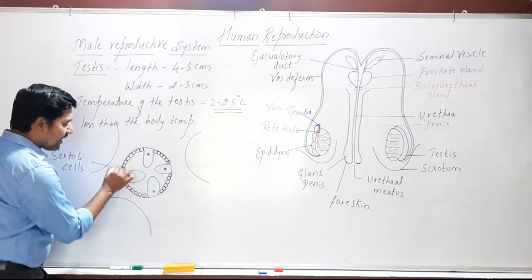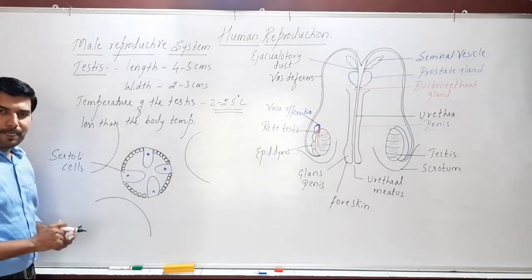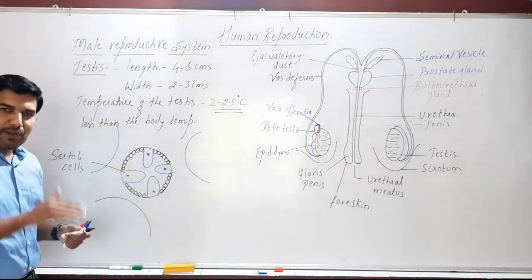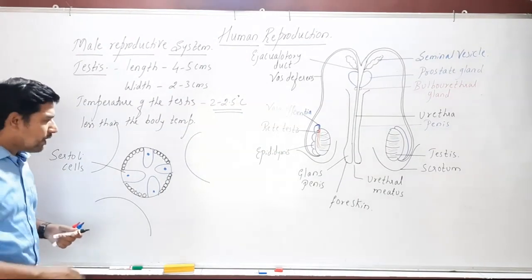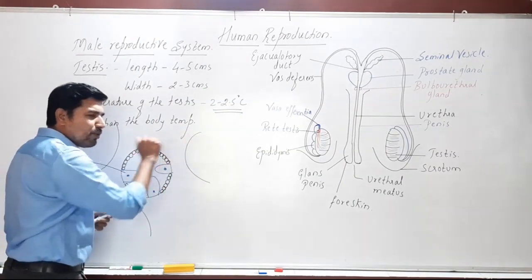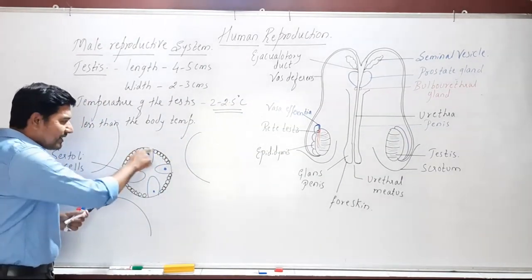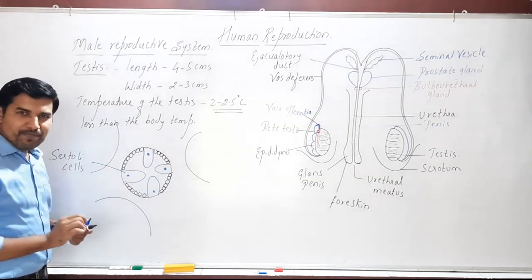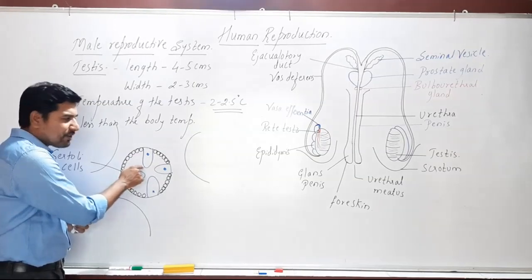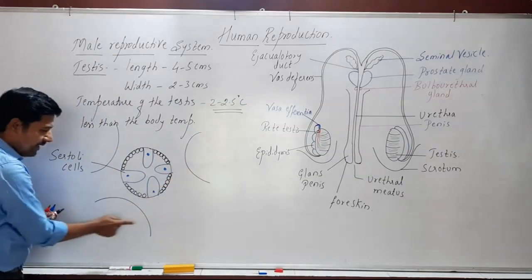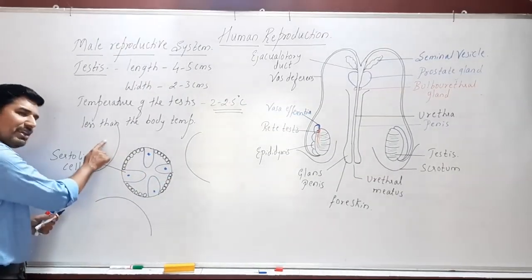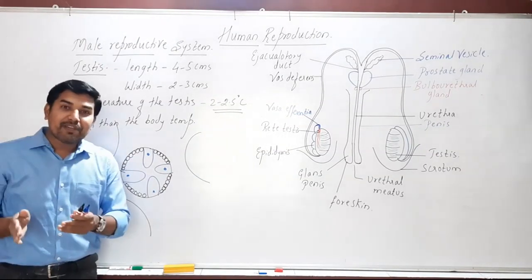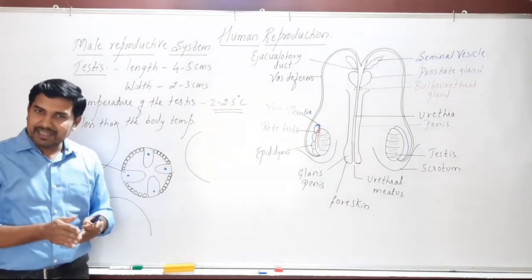Okay, now what exactly do we observe here? In the transverse section of the testis, when we cut it transversely, we observe many tubular structures. Each tubule is called a seminiferous tubule. This is one seminiferous tubule, this is one more, this is also a seminiferous tubule, even this is also a seminiferous tubule. Then how many seminiferous tubules are present in the testis?